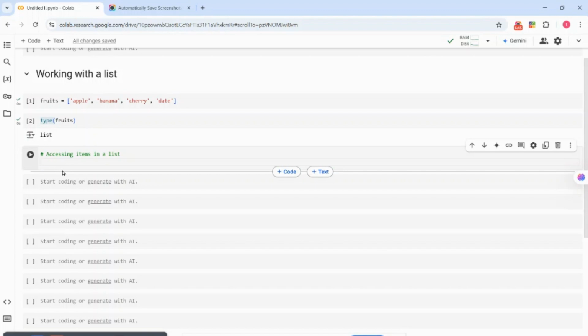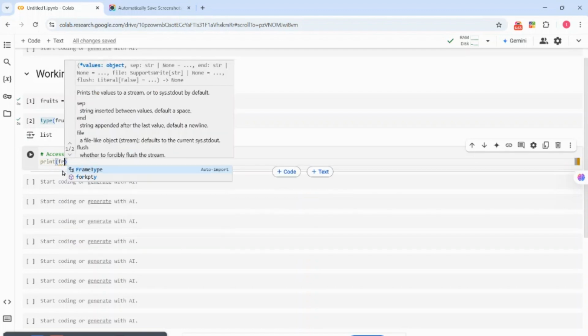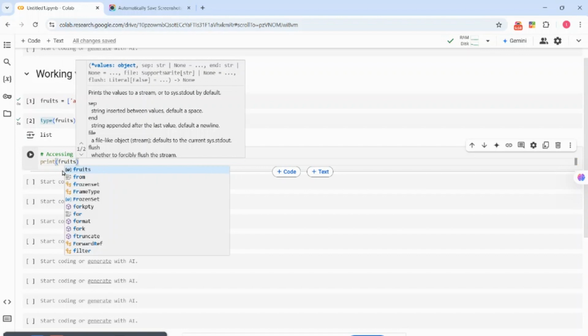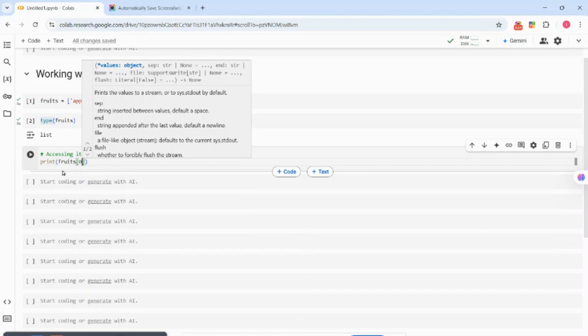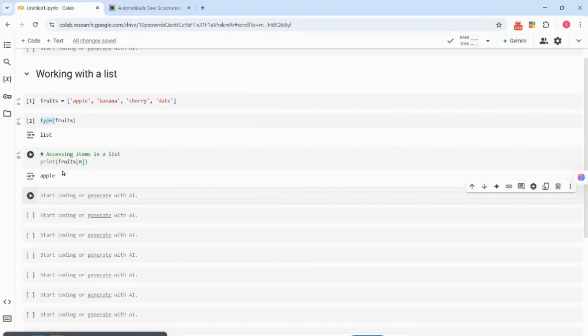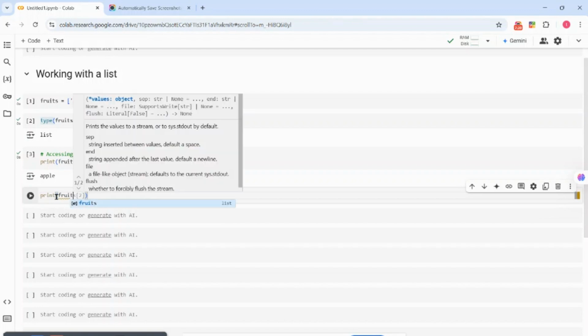So now we say print to call it out. Let's not forget to say print fruits. Then we know what we want to call is in position 0, so you need to have the bracket, so you know that you want to call what is inside the list. If you say position 0, see, apple. Also, if you want to call out the second item, you can say print fruit.